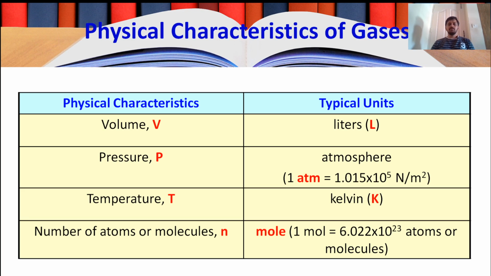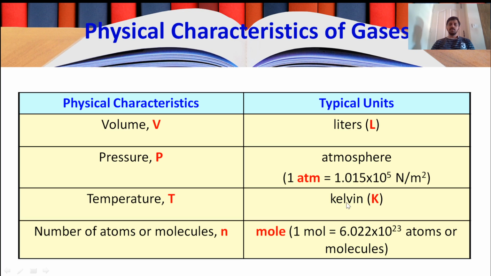So these are the fundamental physical characteristics of the gases which are involved in these laws: pressure, temperature, volume, and number of atoms or molecules. Typically, volume is expressed in liters or meter cube in the SI system. The pressure in Pascal in the SI system or in atmosphere. Temperature, Kelvin.